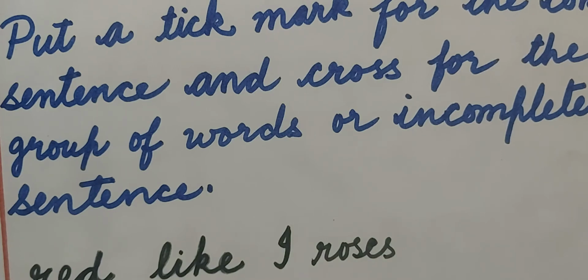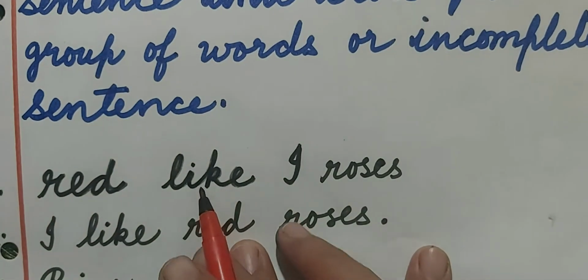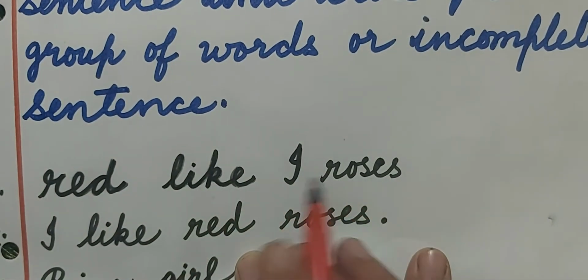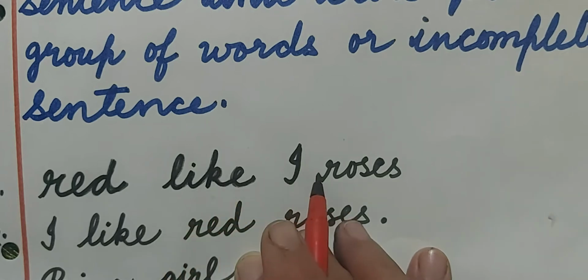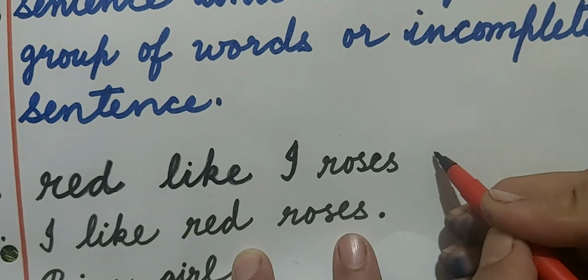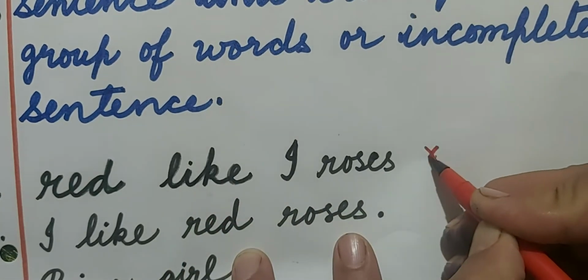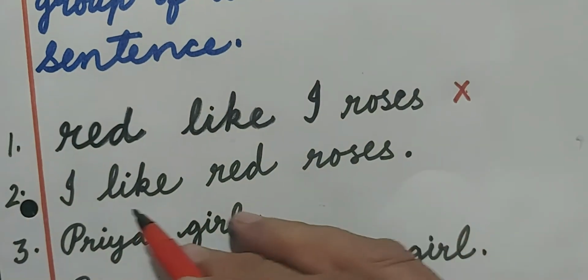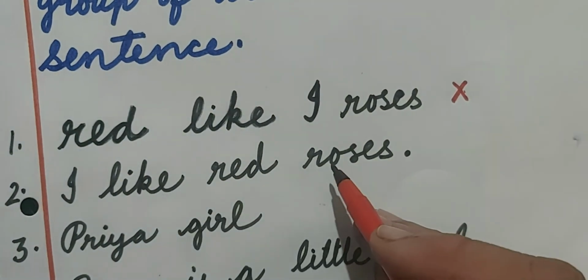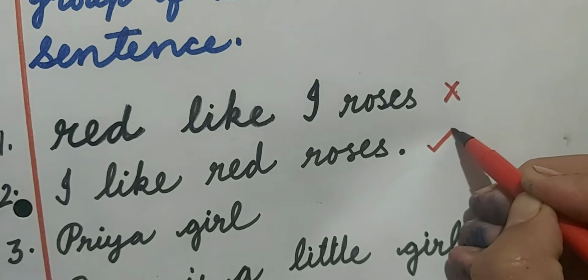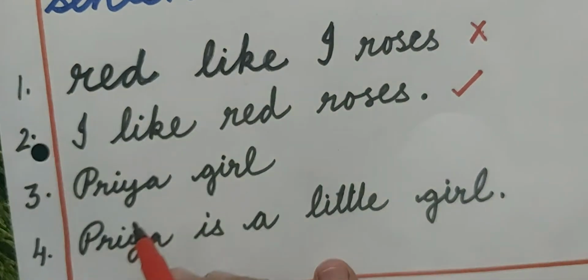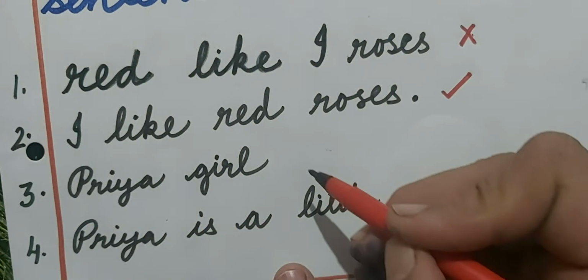Okay, let's read. Red like eye roses. It is only a group of words, not a sentence. I like red roses, correct. It is a sentence. Priya girl, incomplete.